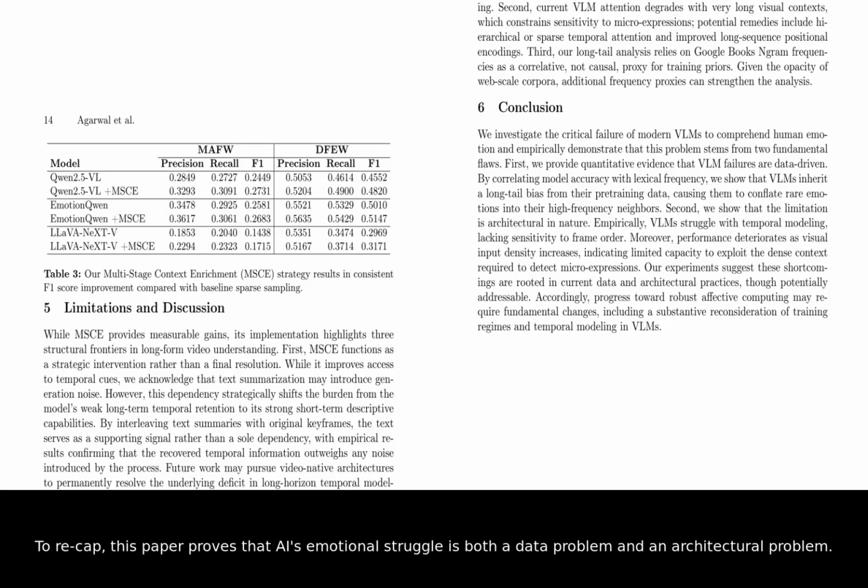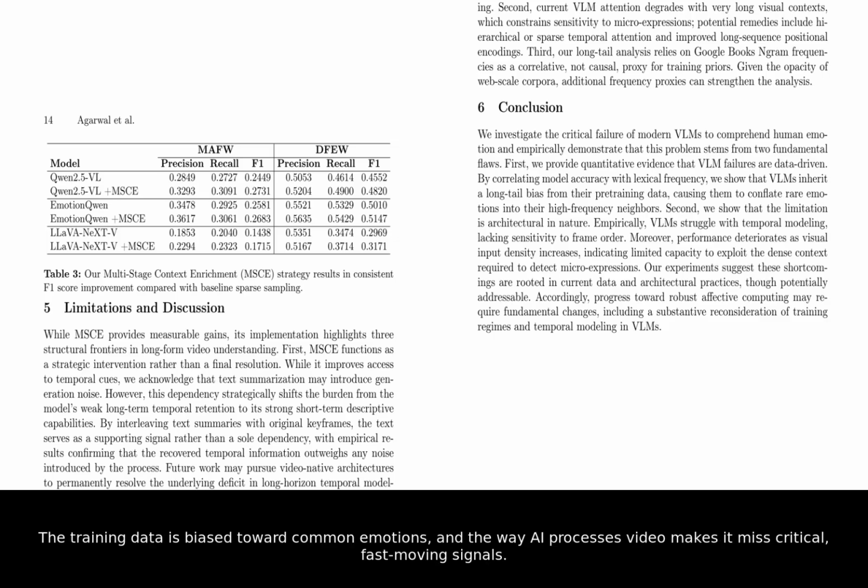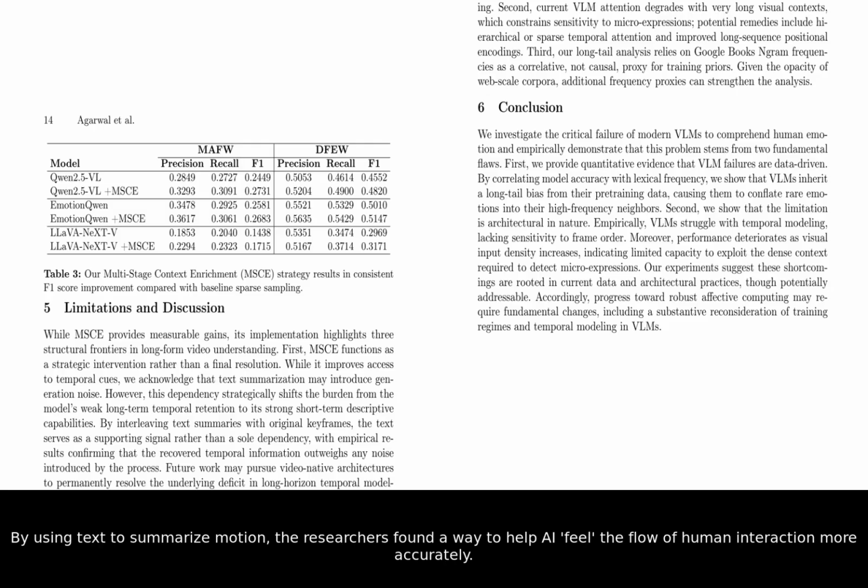To recap, this paper proves that AI's emotional struggle is both a data problem and an architectural problem. The training data is biased toward common emotions, and the way AI processes video makes it miss critical, fast-moving signals. By using text to summarize motion, the researchers found a way to help AI feel the flow of human interaction more accurately. In the future, this could lead to more empathetic AI assistants and better mental health screening tools that can truly read between the lines.